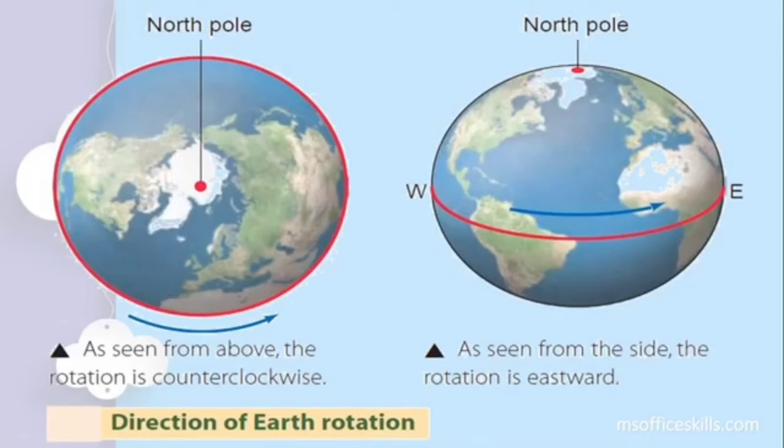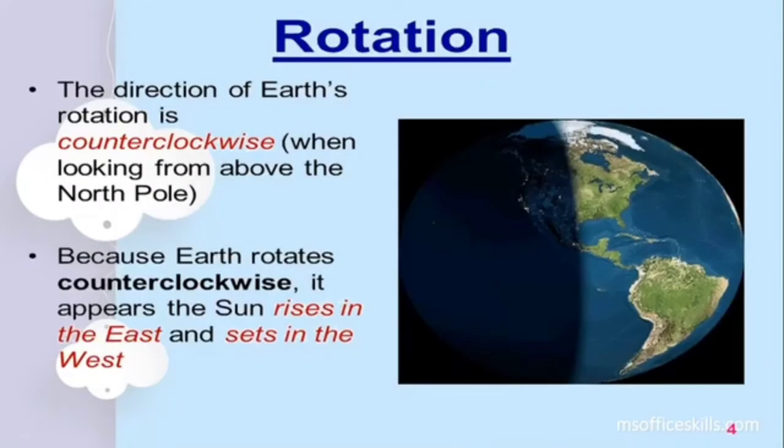Now when you look at it from the side like this, you will see that the earth is rotating from the west side to the east side, from west towards the east. Okay, that means places which are in the east will face the sun first. So now look here. That is why, because of this rotation from the west to the east, we get a feeling that the sun is rising in the east and setting in the west.